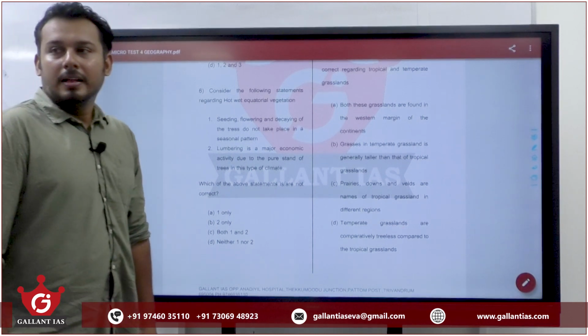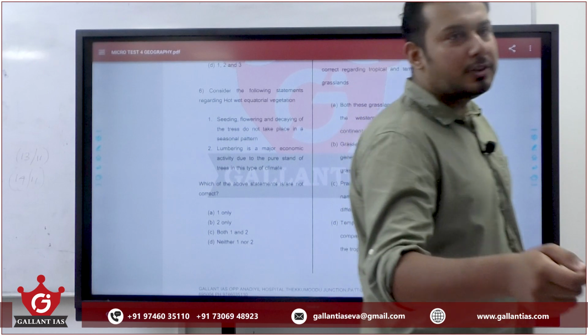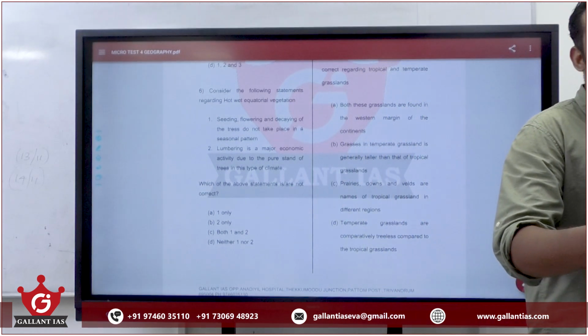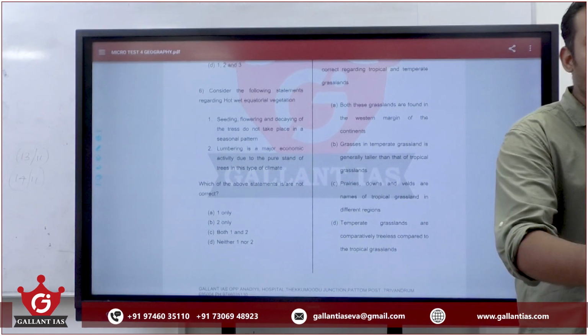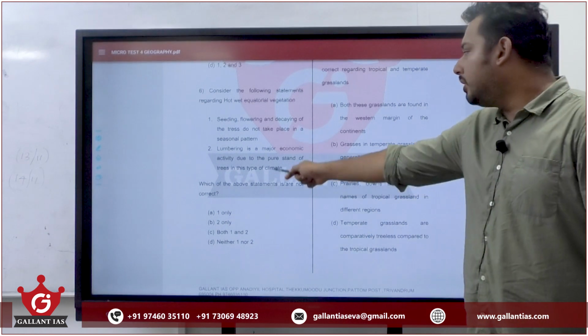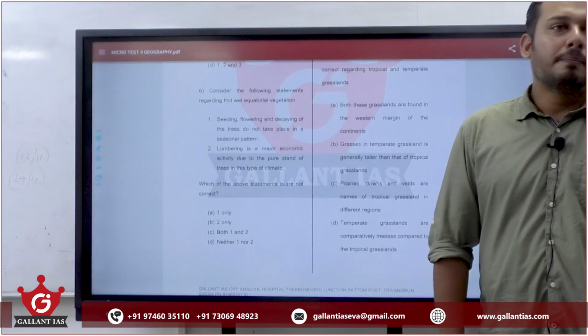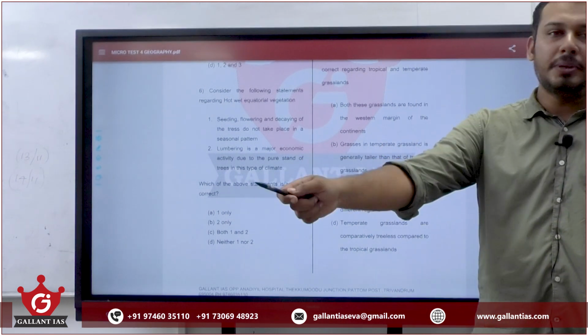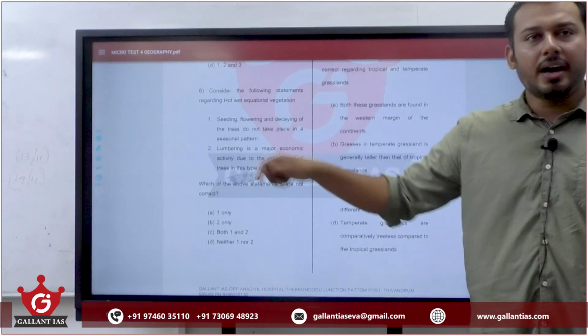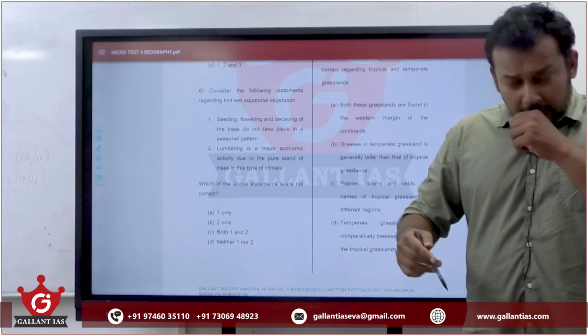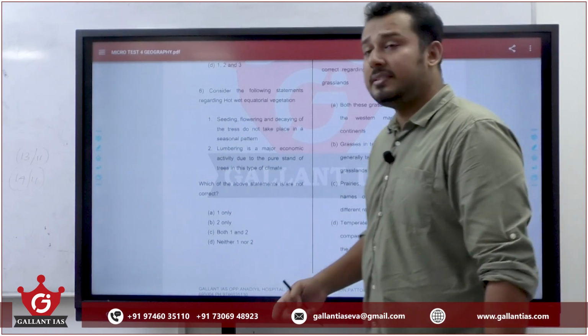False. Lumbering means cutting down the trees for timber. That's right. Lumbering is a major activity. But it is not due to the pure stand of trees. Pure stand means finding the same species of tree in the same area, a large number of the same species of tree in the same area.